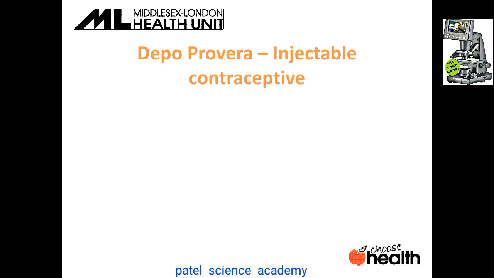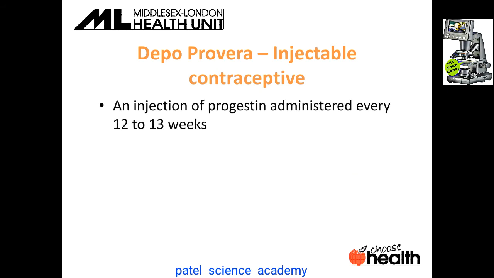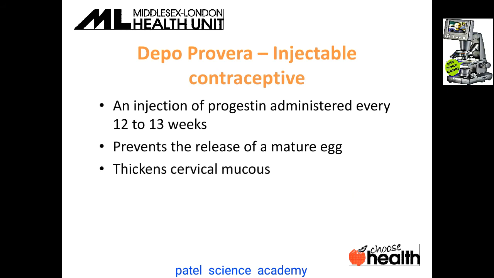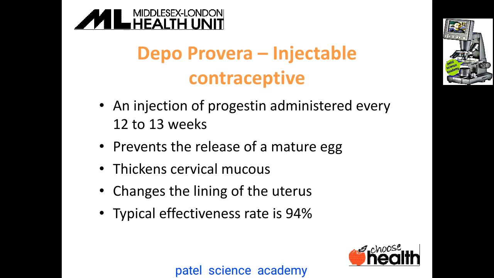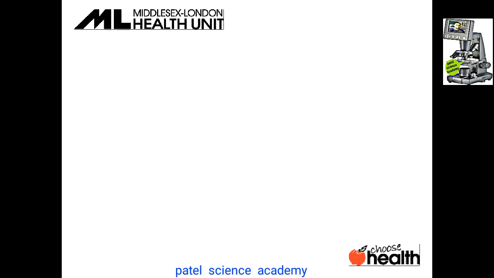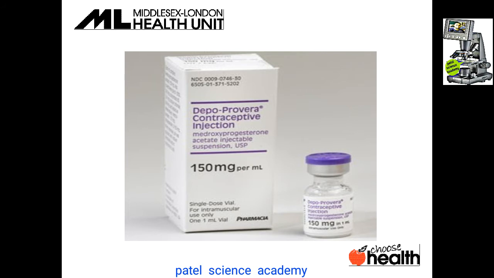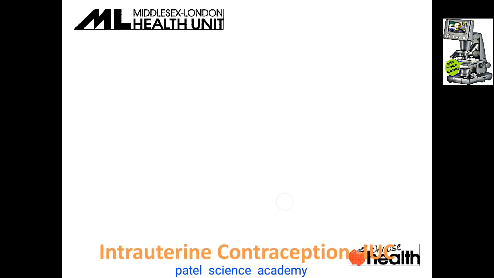Then the Depo-Provera injectable contraceptive, an injection of the progestin administered every 12 to 13 weeks, and it prevents the release of the matured egg, thickens the cervical mucus, and changes the uterus, and it is 94% effective. You can see this Depo-Provera contraceptive injection available in 150 mg per ml. So it is also responsible for the prevention of the pregnancy.